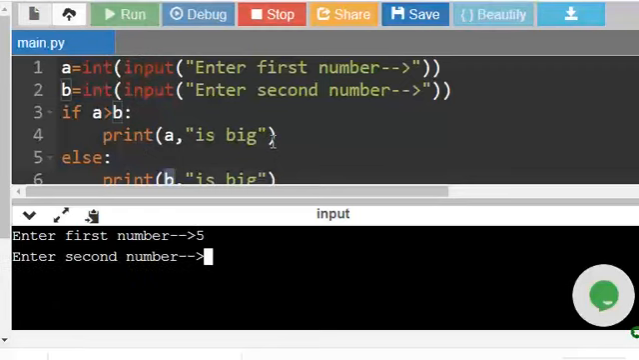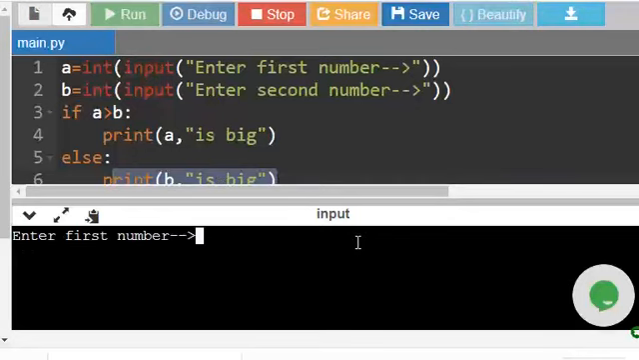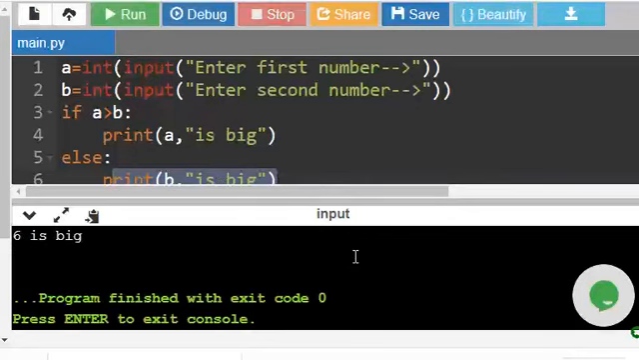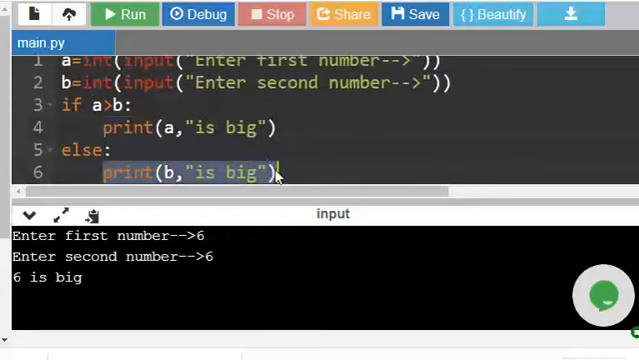Let us give first number bigger. Let us say 5 and 4. So it says 5 is big. The first time itself, if a greater than b, so a greater than b, so it is saying a value 5 is big. The second block is not getting executed. Only one block will get executed. But what if I give the value 6 and 6, equal numbers? Now it is saying 6 is big. This is incorrect, right? So it is comparing if a greater than b, 6 greater than b. This is false, so it is simply coming here and printing b is big.